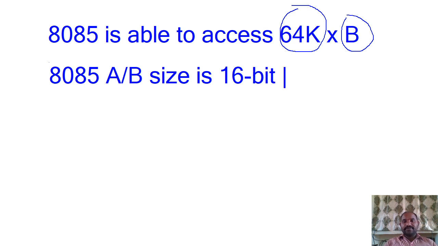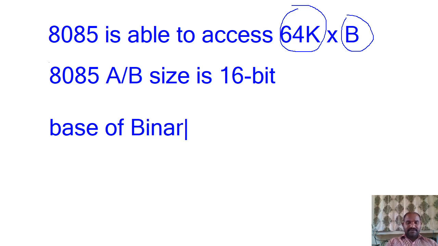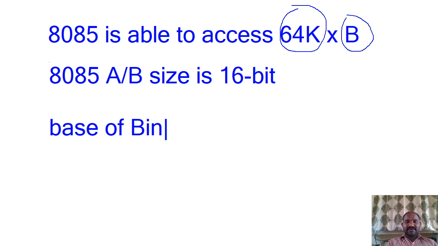When we have 16 bits, we can calculate the maximum size by taking the base of the number system the microprocessor is working in. The microprocessor works using the binary number system, so we take the base of the binary number system, which is 2.